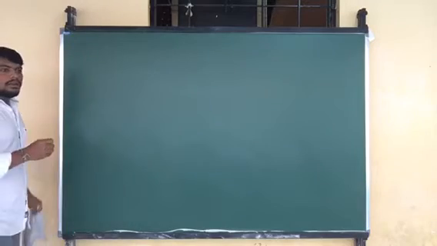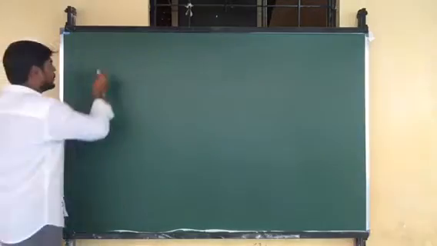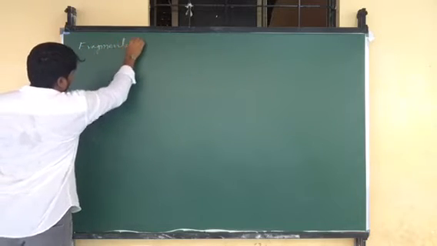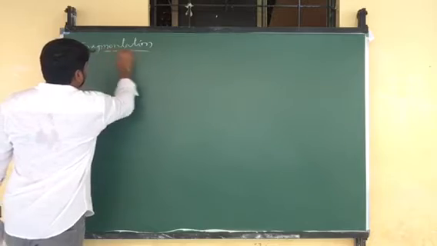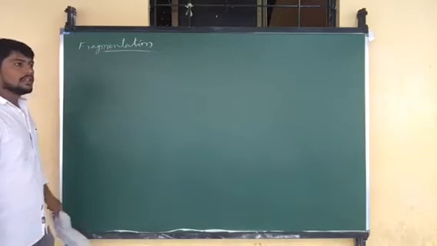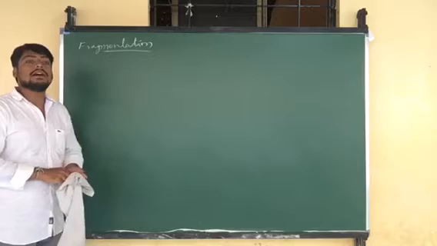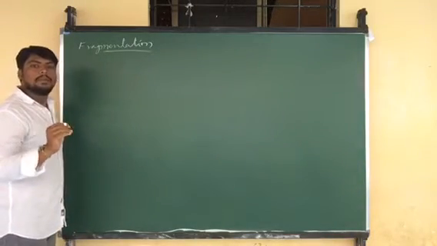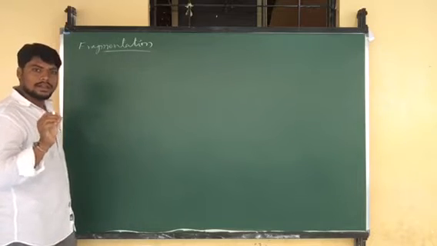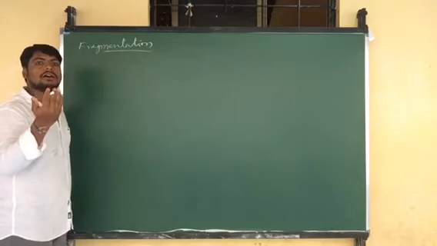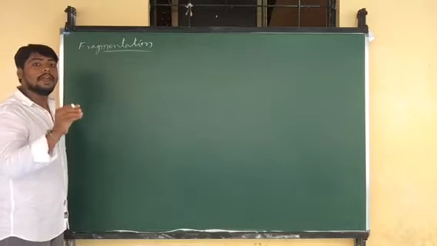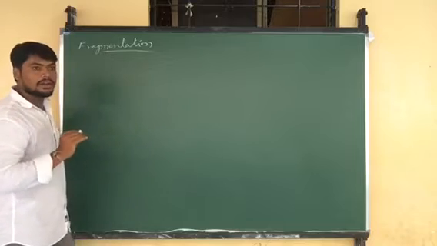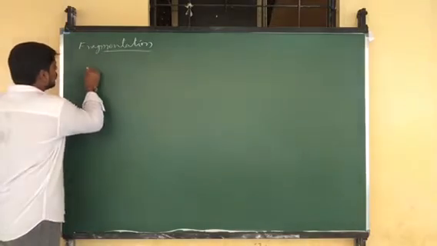Now we will discuss fragmentation. What is fragmentation, and in which organisms does it occur? In simple multicellular organisms, new individuals are formed from the break of the parent body.